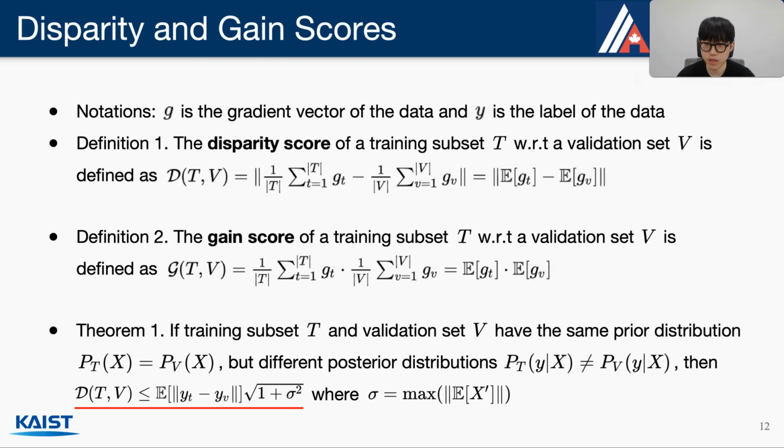Our theorem shows that the disparity score is upper bounded by the expected amount of label change, which is the concept drift in this setting. More details can be found in our paper. So, we use the disparity score as a proxy to capture concept drifts and discard drifted data segments.